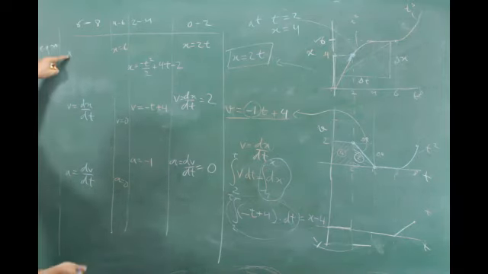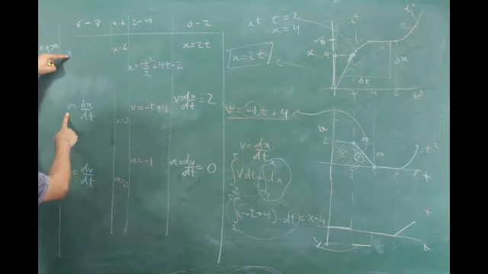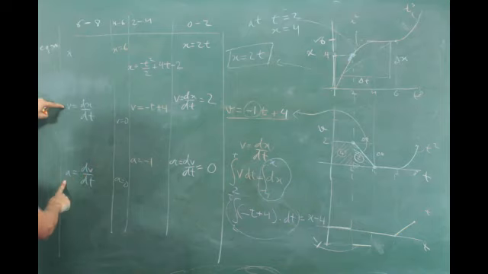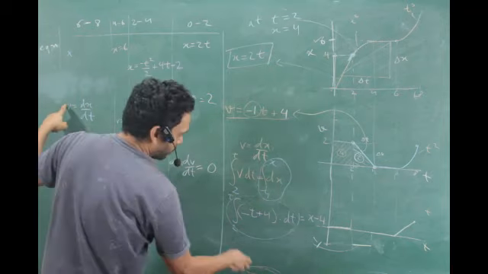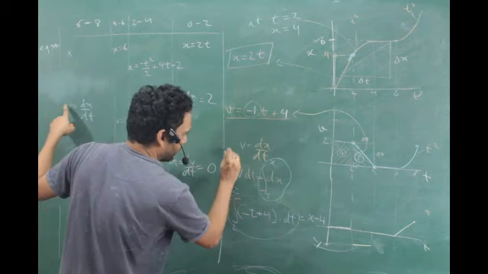Suppose you know x, you'll be able to differentiate and get the v. Once you get the v, you can differentiate and get the a. Suppose you know v, you put it over here and integrate, right? With the correct limits. So I'm just leaving this part. This part is damn important.